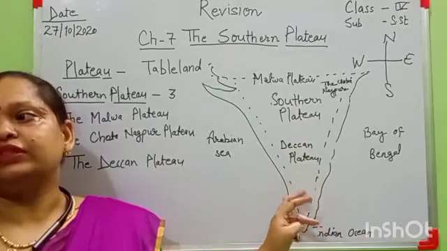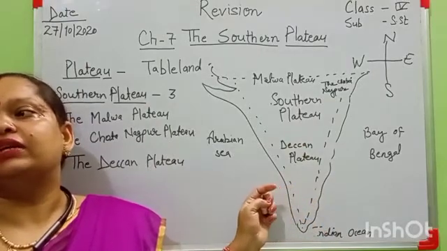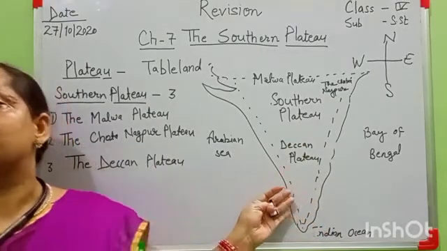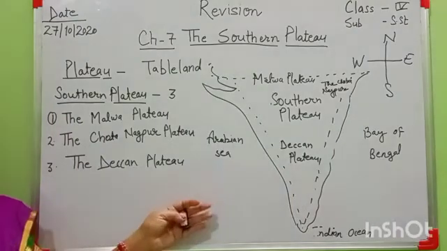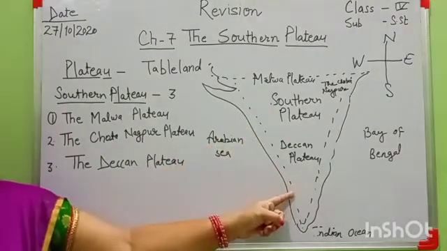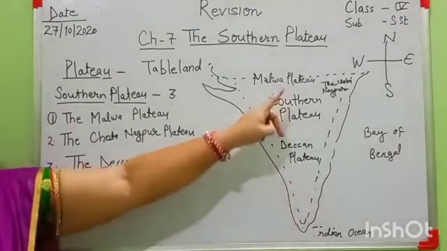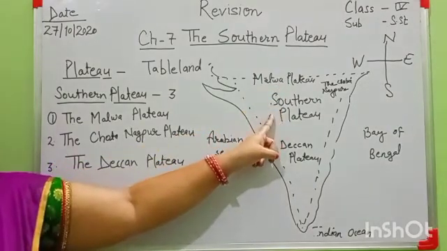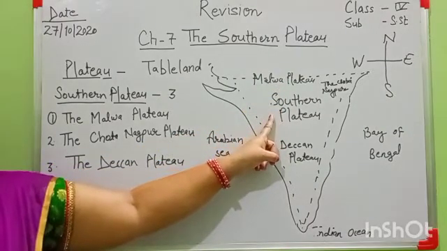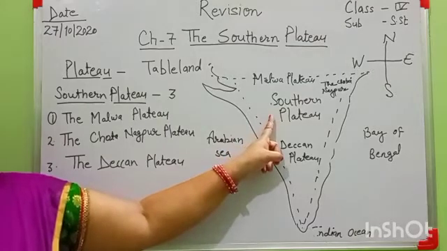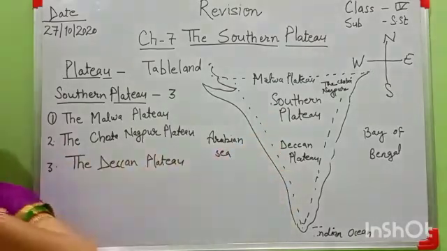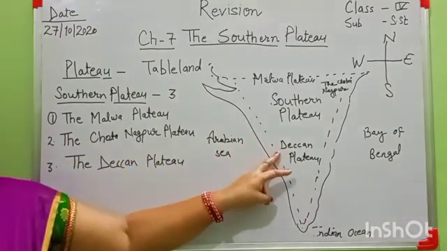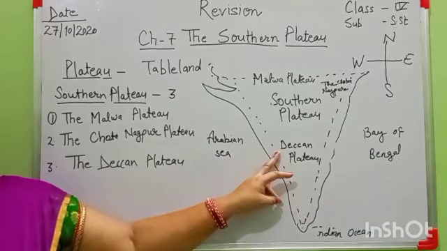The Chambal in Madhya Pradesh is also an important river of the Deccan Plateau. The Kaveri River in Karnataka is called Dakshin Ganga.